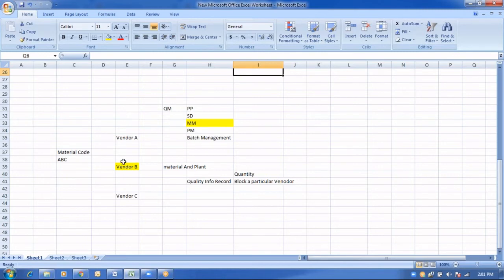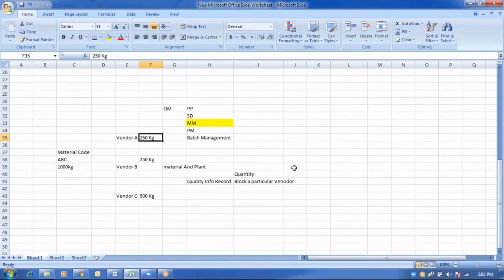For example, if the business wants to purchase around 1000 kg of this particular material, in the system they can define that 250 kgs of the material they can procure from vendor A, and 250 kgs from vendor B, and the leftover 500 kgs they want to procure from vendor C. So if vendor A is supplying us more than 250 kgs of the material, the system will not allow it.